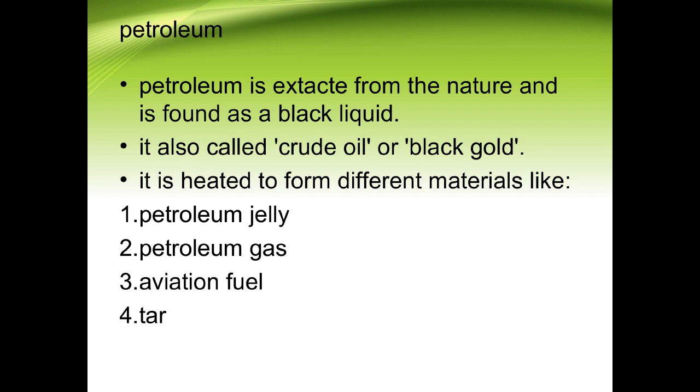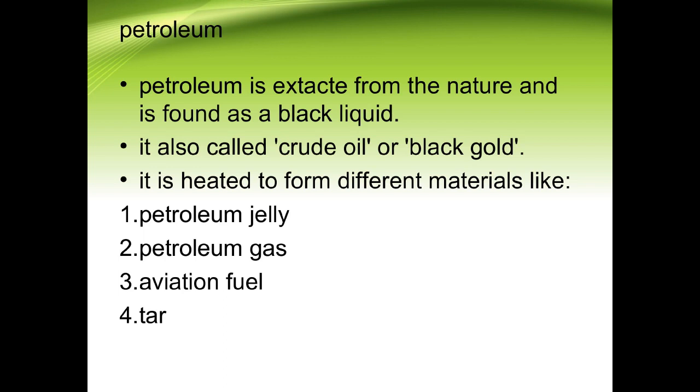Petroleum is extracted from nature, and it is found as a black liquid. Often it is also called crude oil or black gold. Now why black gold, children? Because it is available in limited quantity, and it is used on a large scale and in different modes.